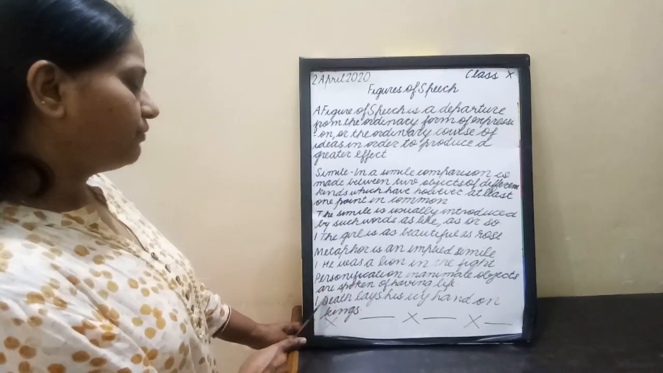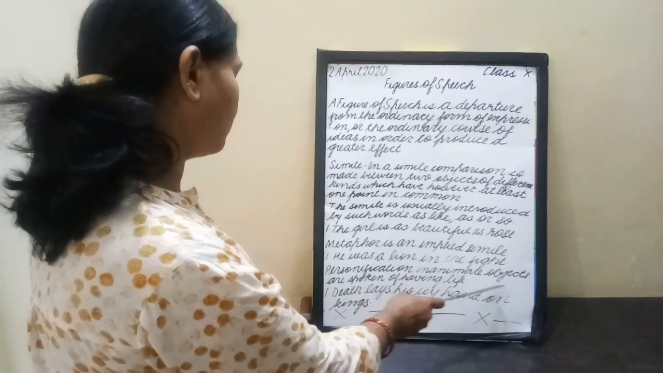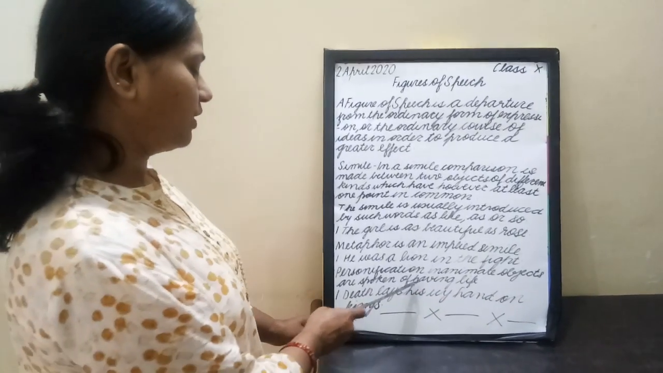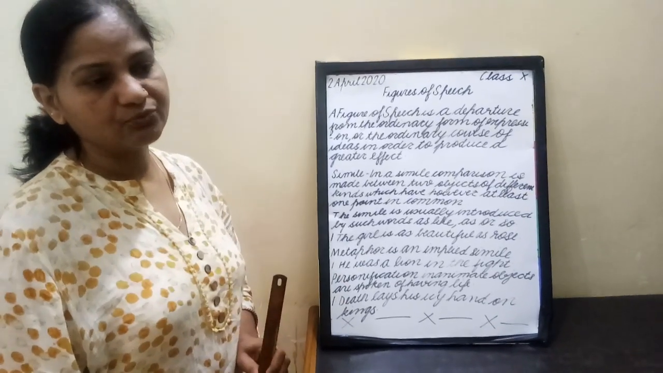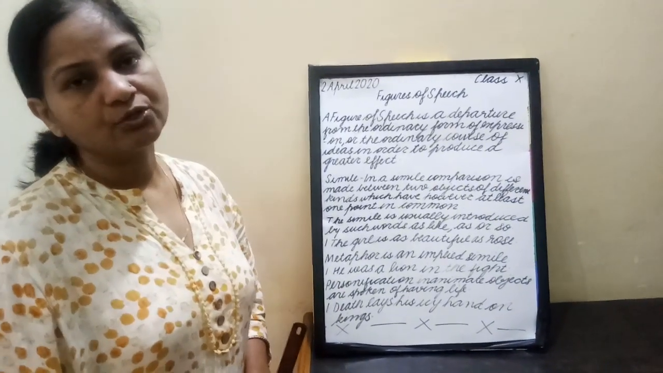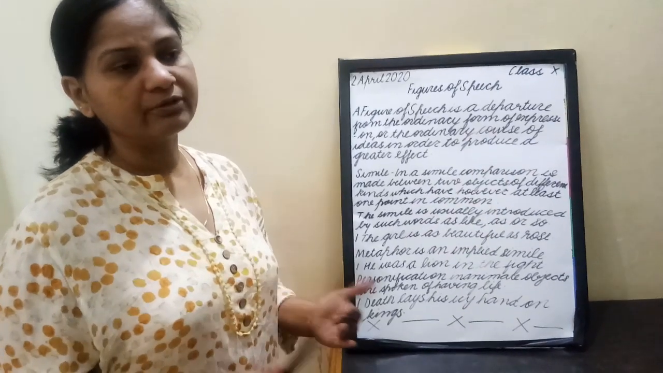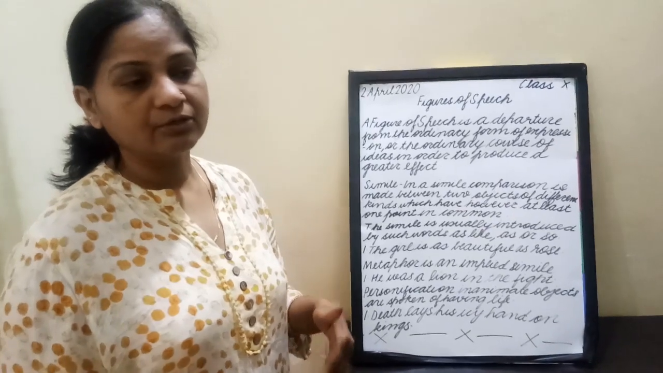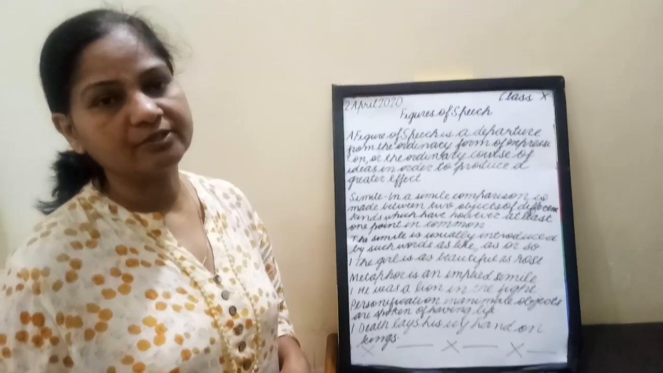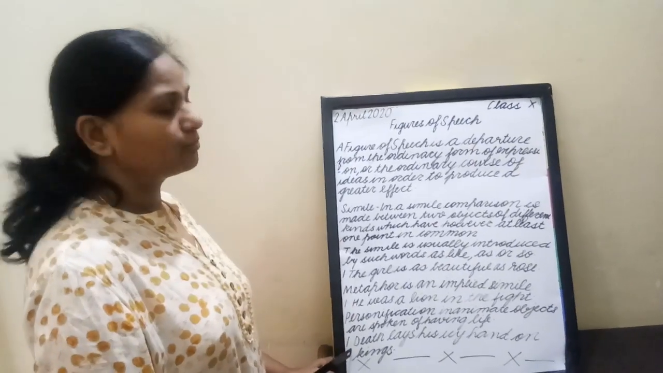Next is personification. Inanimate objects are spoken of as having life. Personification is that figure of speech where non-living things talk as a living thing. We know that non-living things cannot talk, but they behave as living things. They are talking. Non-living things talk as living things. That is called personification.